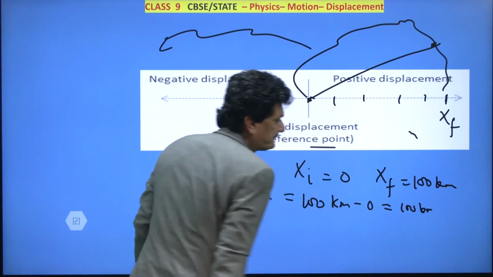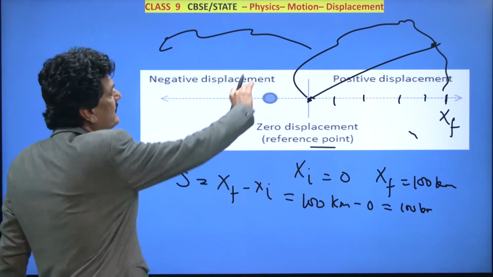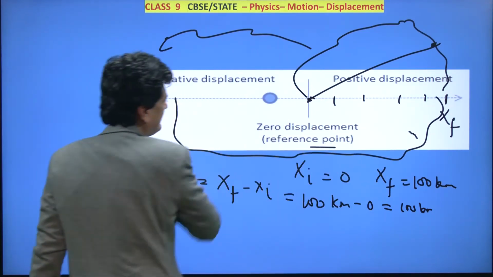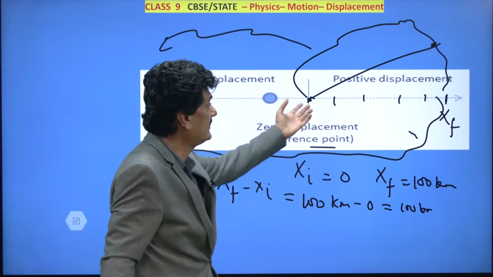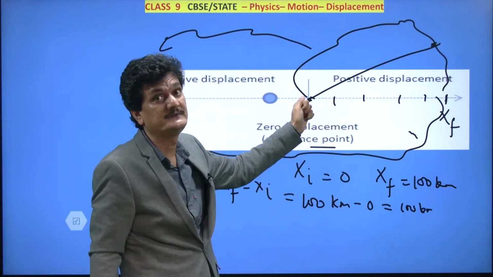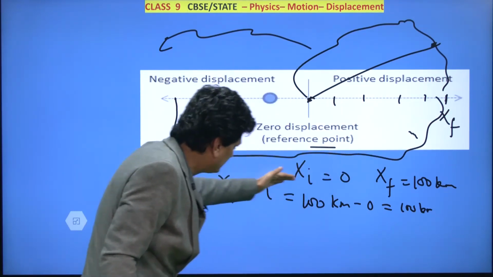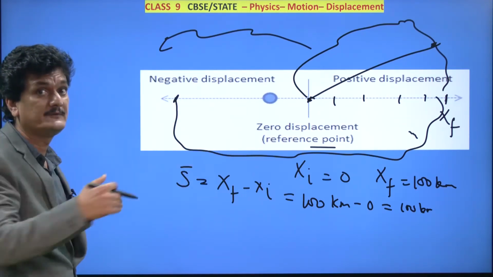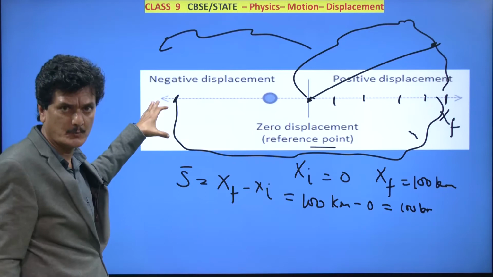So what is the displacement then? 100 kilometer, right? Now suppose this body continued traveling. It traveled further and reached this side. That doesn't change the initial point. Remember, initial point is where you began to observe, and you are still observing, and your observation is continuing, and you may keep on observing further. But right now we have pressed a pause button here.